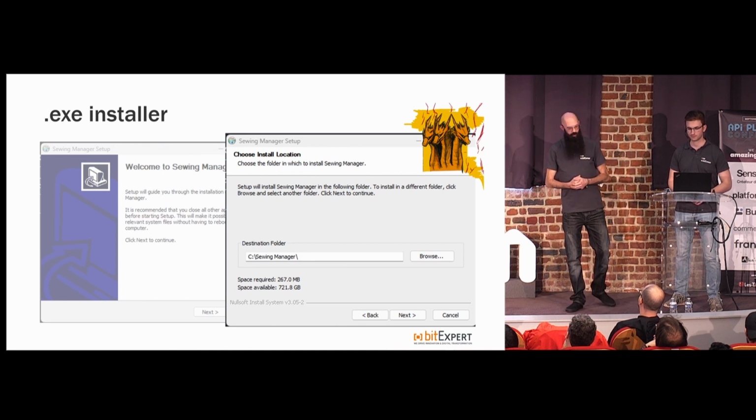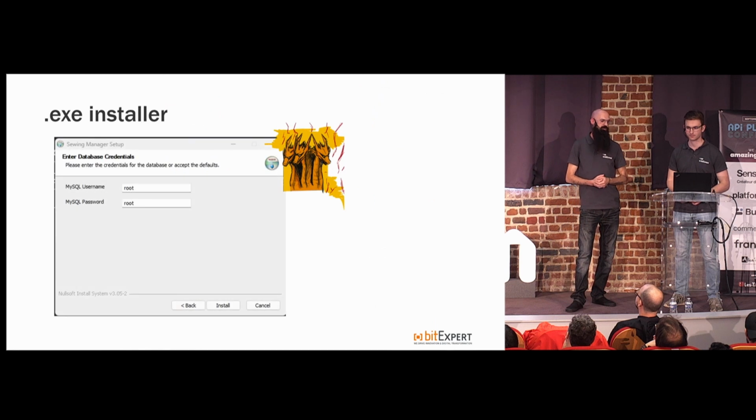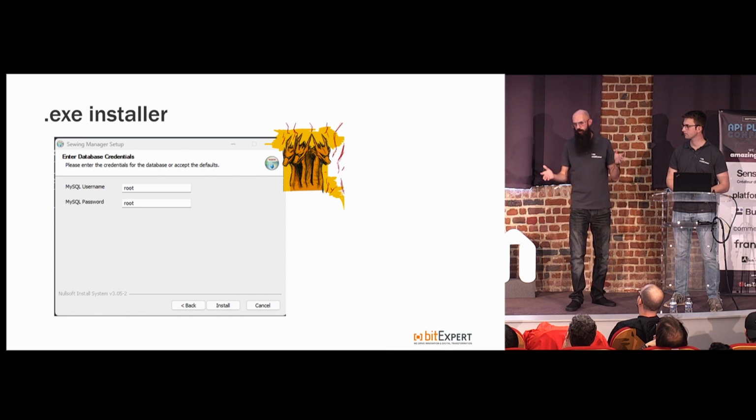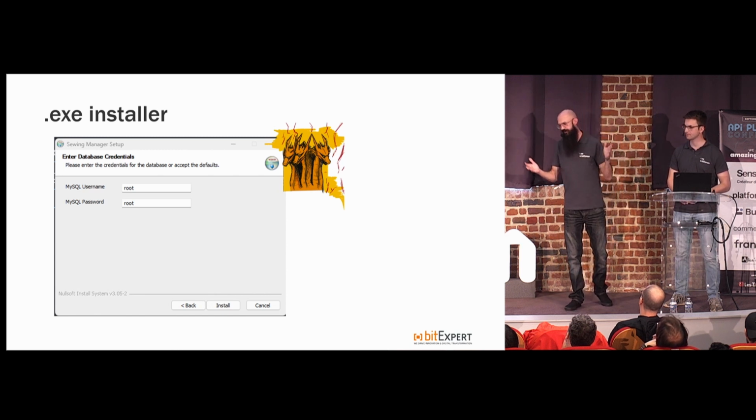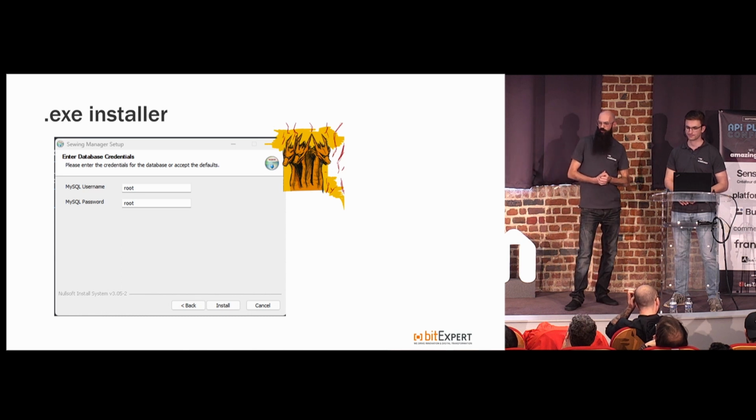Also, we have this option, but we introduced the option to be able to, at install time, choose your MySQL username and password, which is already set up in the existing database. At least I hope so at this point. Again, end user installation, so who knows? So we did the best we can to ensure that at least the credentials and the database connection are ready to go after installation.